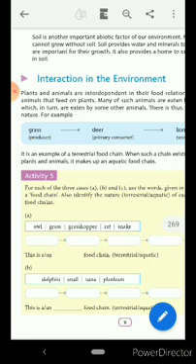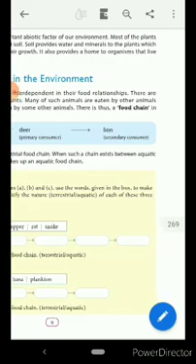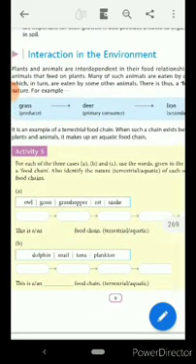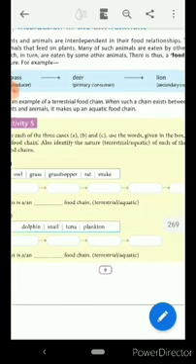For example, grass is eaten by deer. Deer is eaten by lion. Here, grass is producer, deer is primary consumer, and lion is secondary consumer.